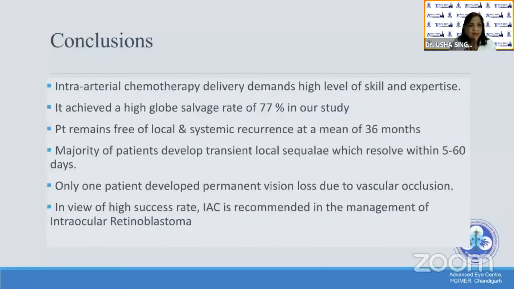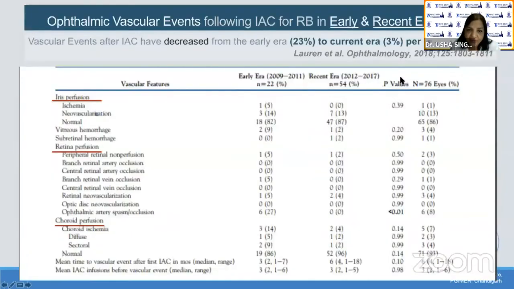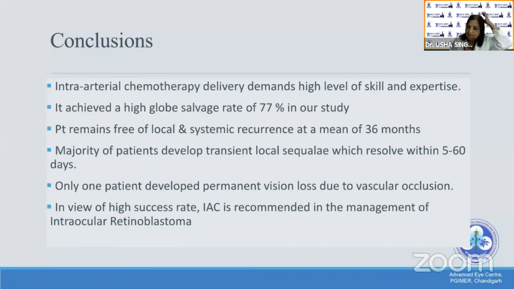Coming to the conclusions, intraarterial chemotherapy delivery demands a high level of skill and expertise. It achieved a high globe salvage rate of 77%. In our patients, we need to balance the patient's life with globe salvage and vision, and we could achieve 77% globe salvage. Patients remain free of local and systemic recurrence at a mean follow-up of 36 months, and the majority develop transient local sequelae which resolve within 5 to 60 days. Only one patient developed permanent vision loss due to occlusion. In view of the high success rate, IAC is recommended in the management of intraocular retinoblastoma. Thank you.